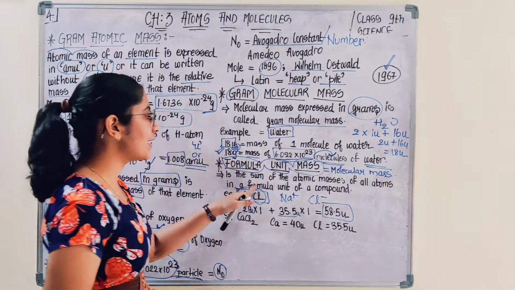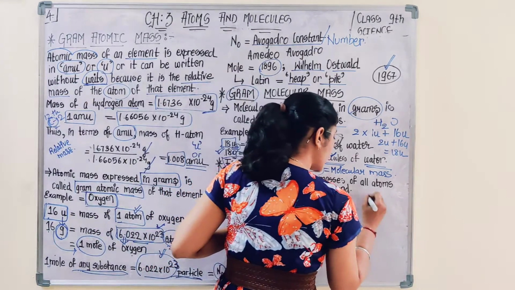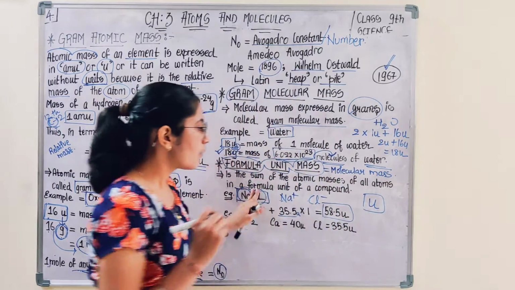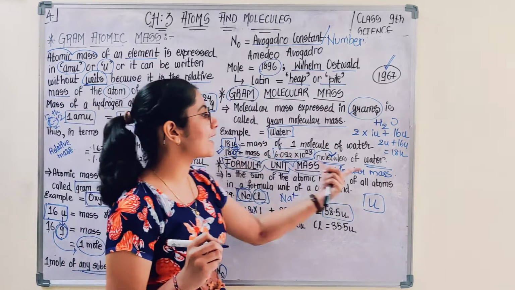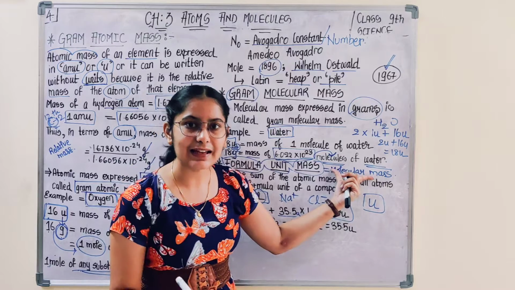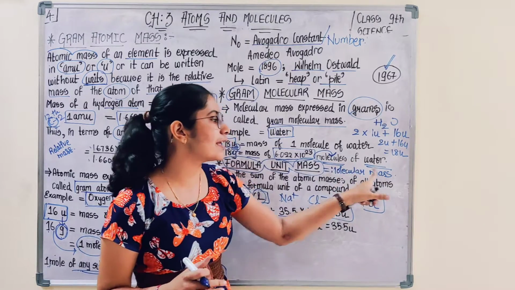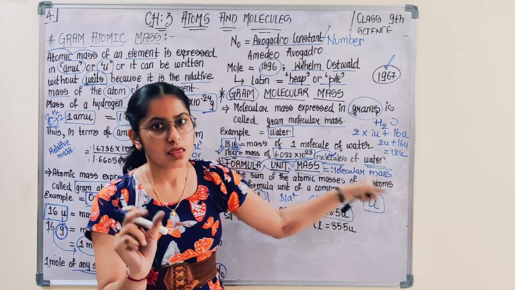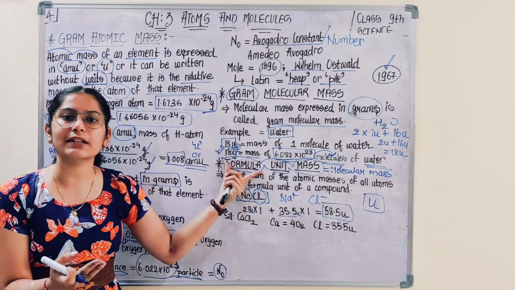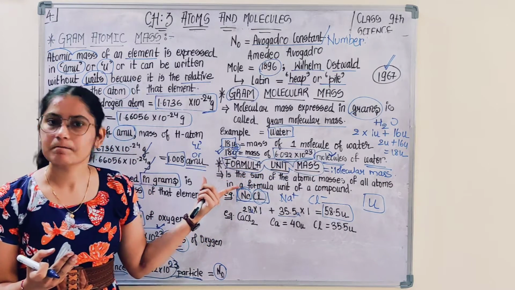The unit of formula unit mass is also U. What is the difference between formula unit mass and molecular mass? The constituents of molecular mass are atoms, and the constituents of formula unit mass are ions.